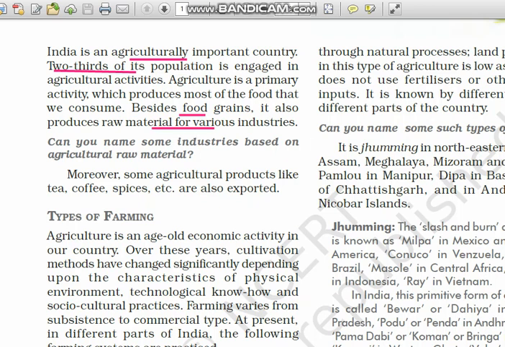Now whatever questions come in this lesson, these questions are our discussion topics while the lesson is going on. So the first discussion question: can you name some industries based on agricultural raw materials? This is your question and I want this answer during the time of discussion. Along with agriculture, even tea, coffee, spices are being exported to other countries also. Now let's have a look at the types of farming.